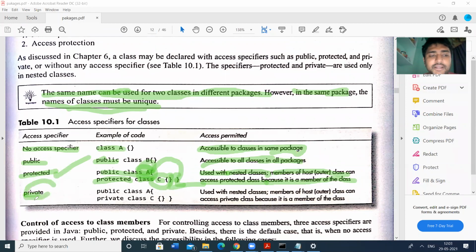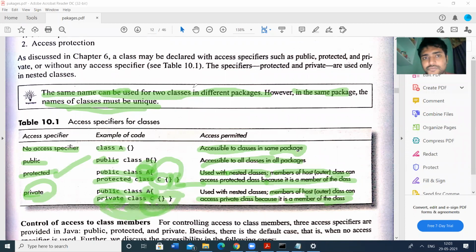Then private. If you declare a class as private, say public class A, this class A is nested with class C, the class A consists of class C, and class C is declared as private. It means that members of the host class can access the private class because it is a member of the class. So only class C can access these things, and members of the outer class can access the private class. That means A can also access the class C.